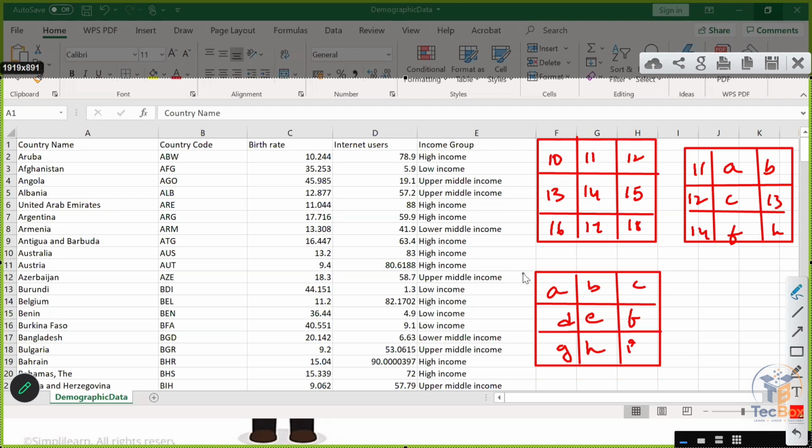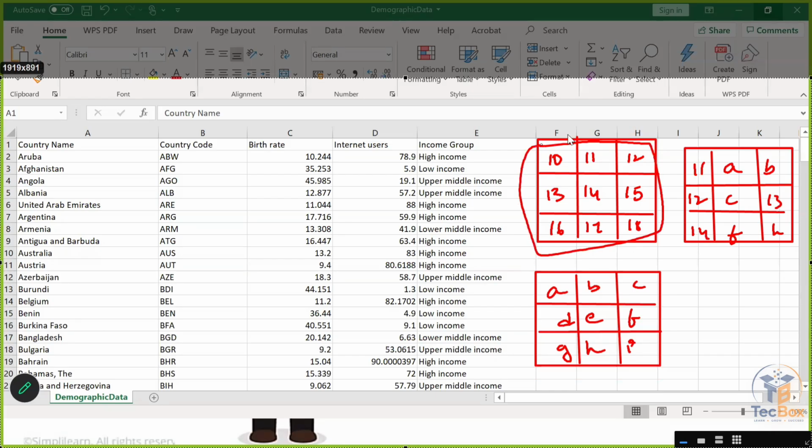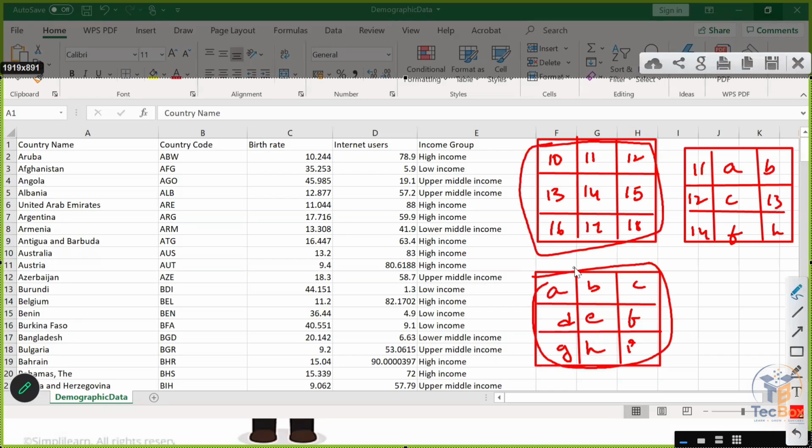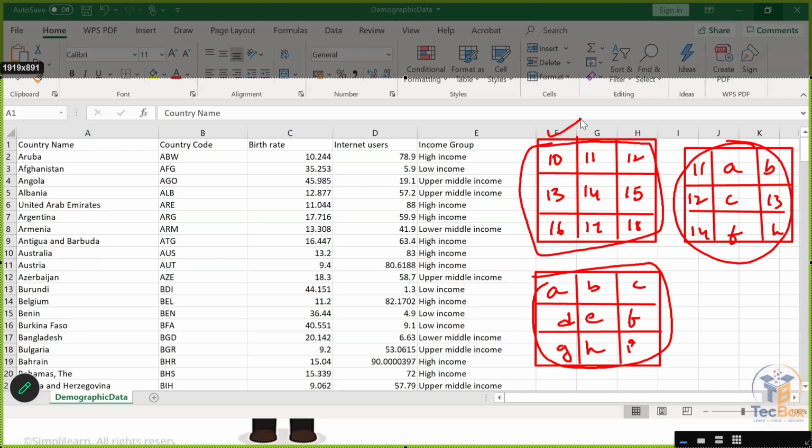But the limitation of NumPy is that it is a homogeneous ND array. All the elements should be either numeric or all should be textual, but a combination of numeric and textual data is not possible. But we will not always work only with numeric data or only with textual data. A lot of times in the real world, we have to work with data in the form of columns and rows, with some columns consisting of textual data.